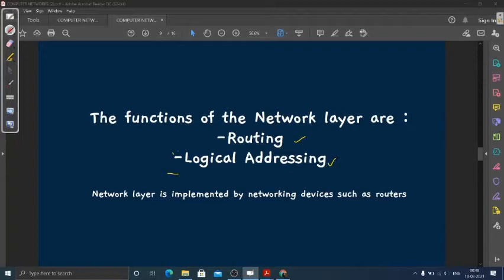The network layer is implemented by networking devices such as routers. This is the main example that works in the network layer. Moving further,